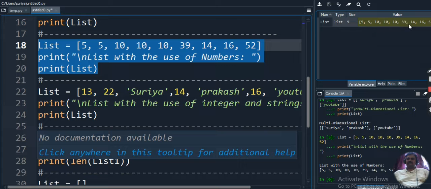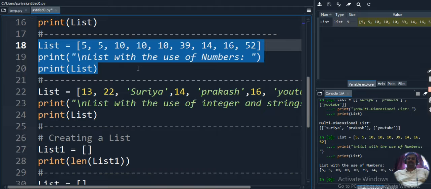Our list is updated. We have 9 values in total. The size of the list is 9 and we are storing the duplicate values in the list. I hope you understand how to store duplicate values.